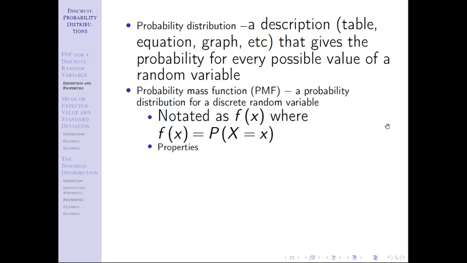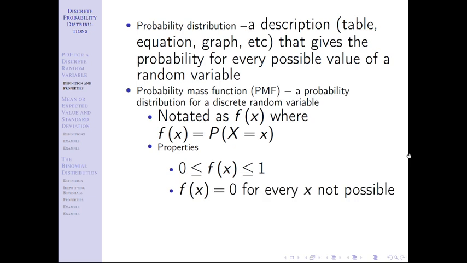Every f of x has to be between 0 and 1. Notice those are inclusive. I have the "or equal to" there. That should make sense to you because f of x is a probability, right? So because this is a probability, my probability has to be between 0 and 1. We covered that last chapter. So that should make sense to you.